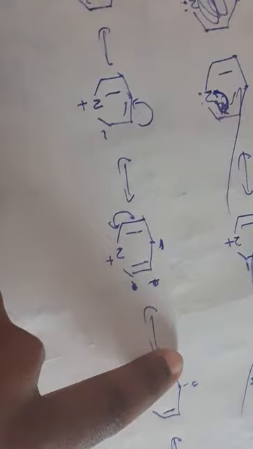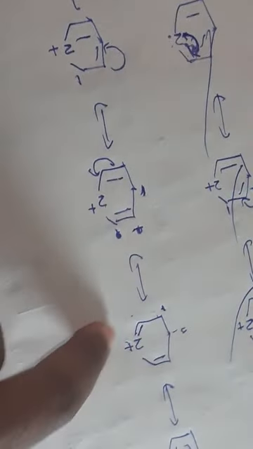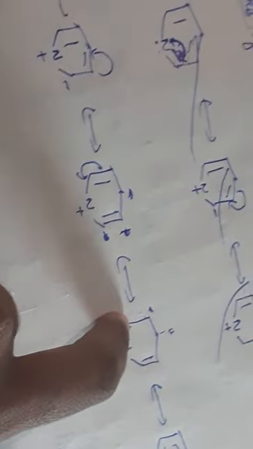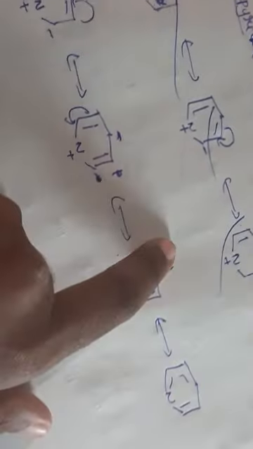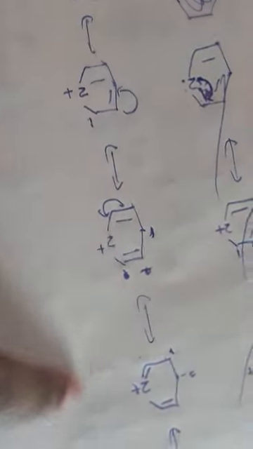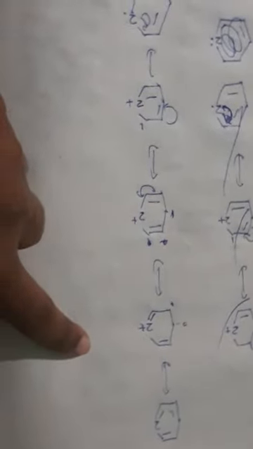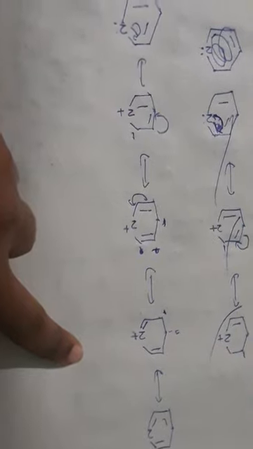If I turn the bond here, you get a negative charge here and a positive charge on nitrogen. Again, if I remove H plus, it turns into the bond. This gives the pyridine structure. So these are the resonance structures of pyridine.